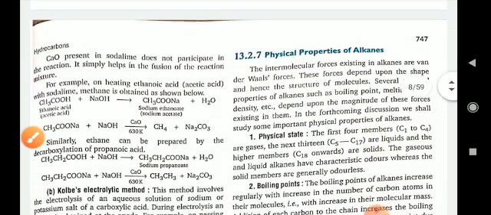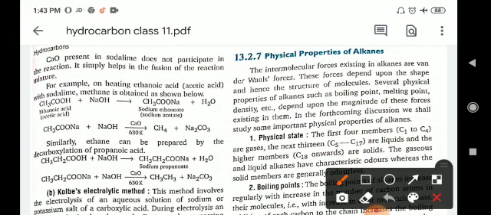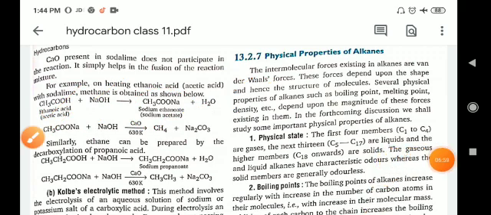Now, calcium oxide present in the soda lime does not participate in the reaction. It simply helps in the fusion of the reaction mixture. For example, on heating ethanoic acid, acetic acid, with soda lime, methane is obtained as shown below. Ethanoic acid reacts with sodium hydroxide, so sodium acetate will form plus water. This sodium acetate reacts with sodium hydroxide in the presence of calcium oxide, and then it gives methane and sodium carbonate. So you can obtain the alkane by these methods.